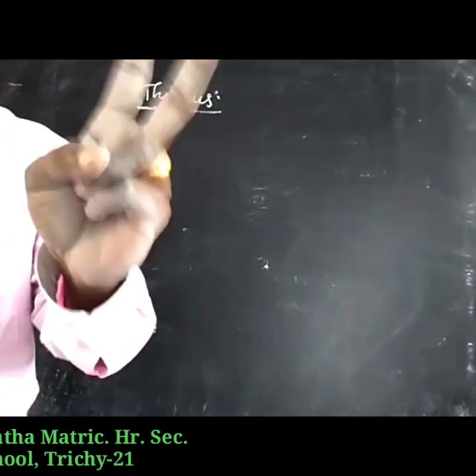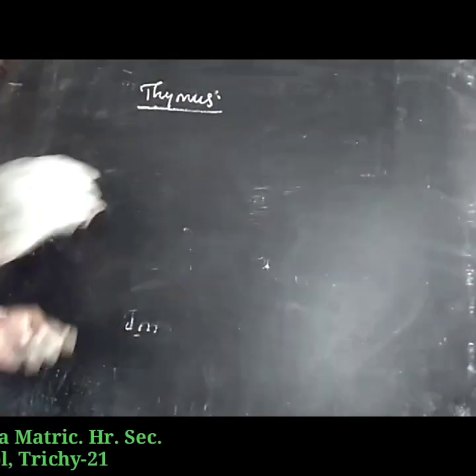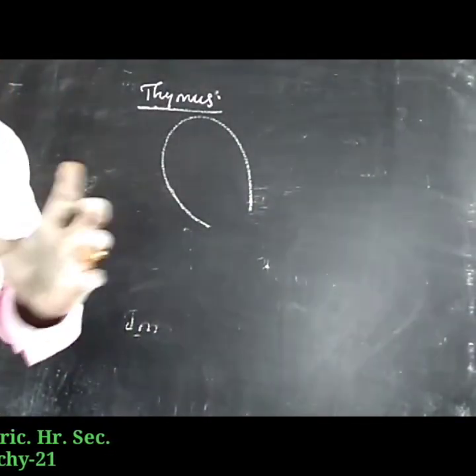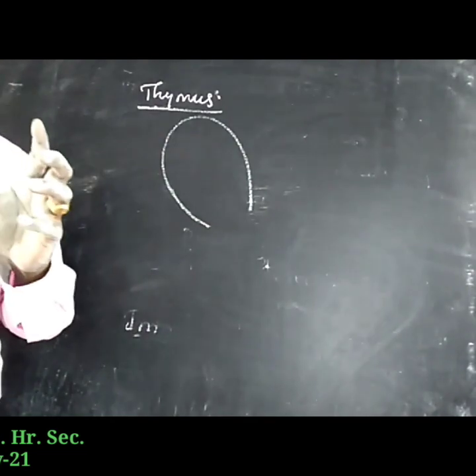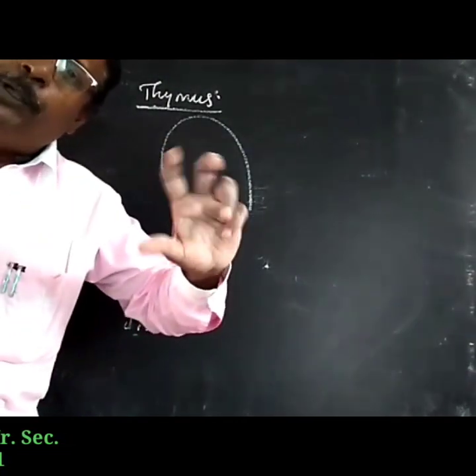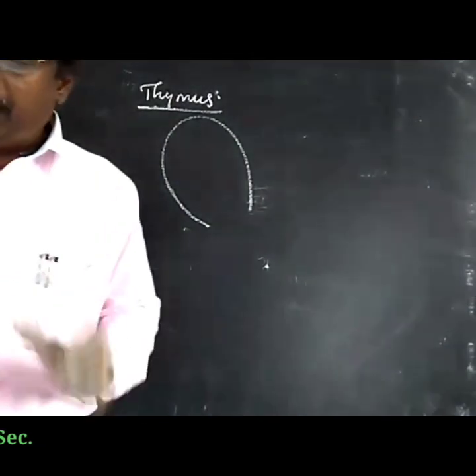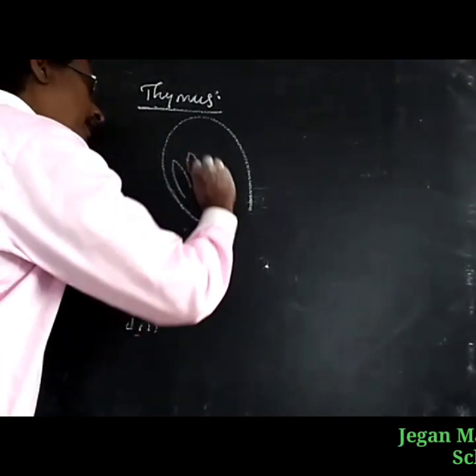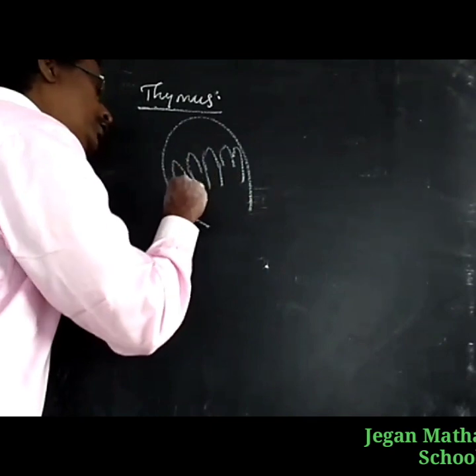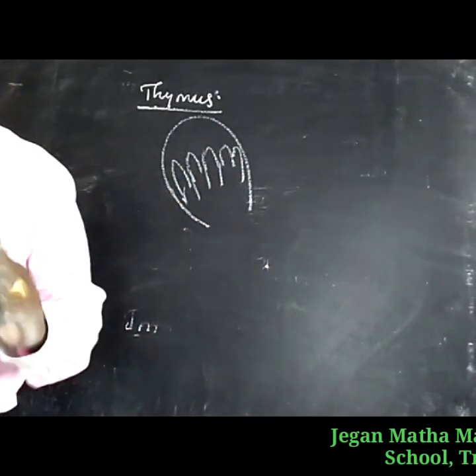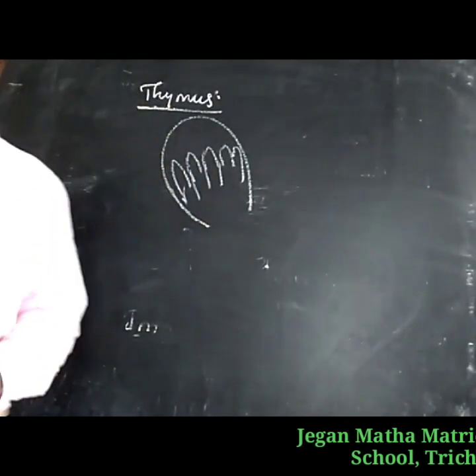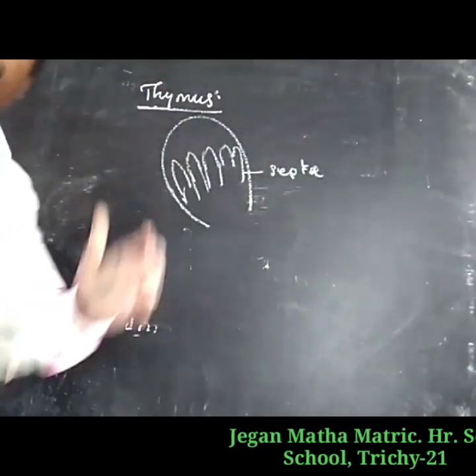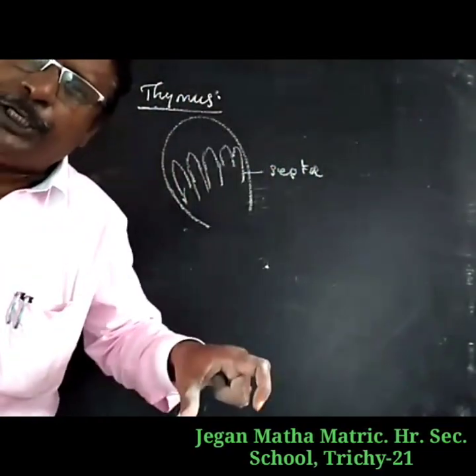It consists of two lobes. Each lobe consists of numerous small lobe-like structures called lobules. The lobules are separated from each other by connective tissue called septa.